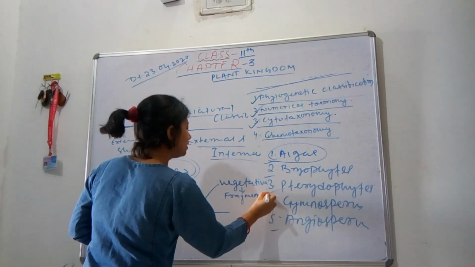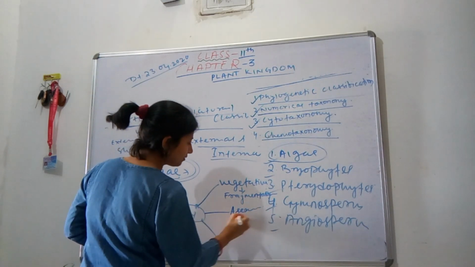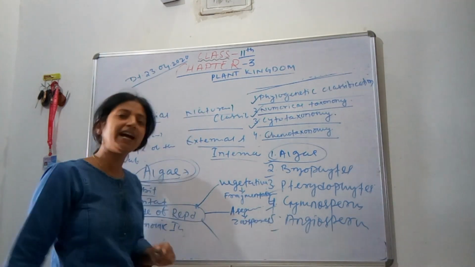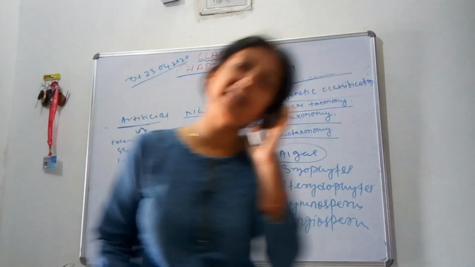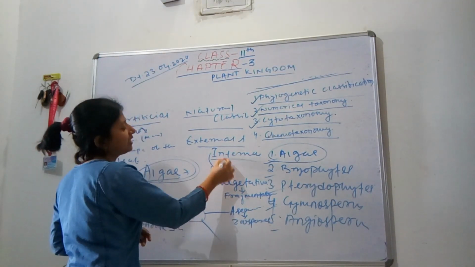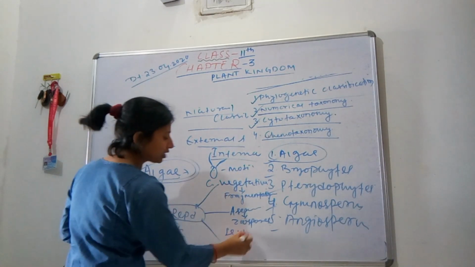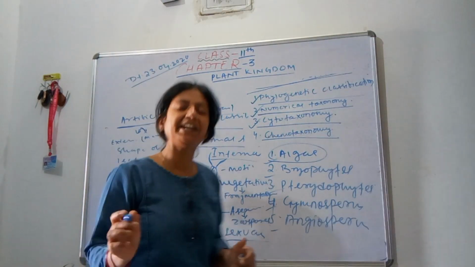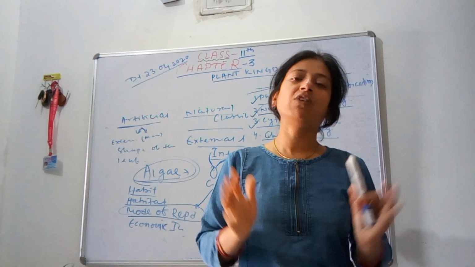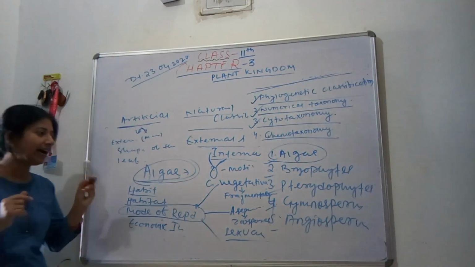You are very familiar with fragmentation. Asexual reproduction is by forming spores, for example zoospores. Zoospores have flagella and are motile structures, seen in Chlamydomonas. This is Chlamydomonas, and these are two flagella and it is motile. Next is sexual reproduction, which takes place by forming different types of gametes. When the two gametes are similar in size, it is called isogamous. When the two gametes are dissimilar in size, it is called anisogamous.